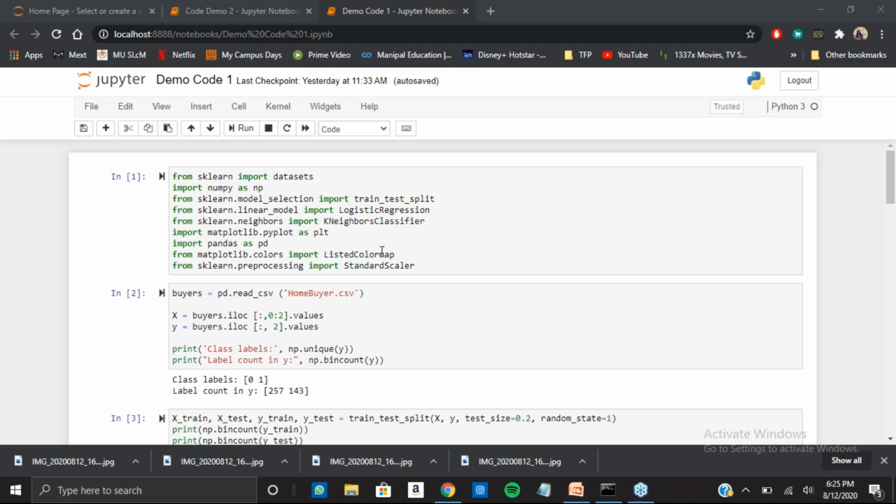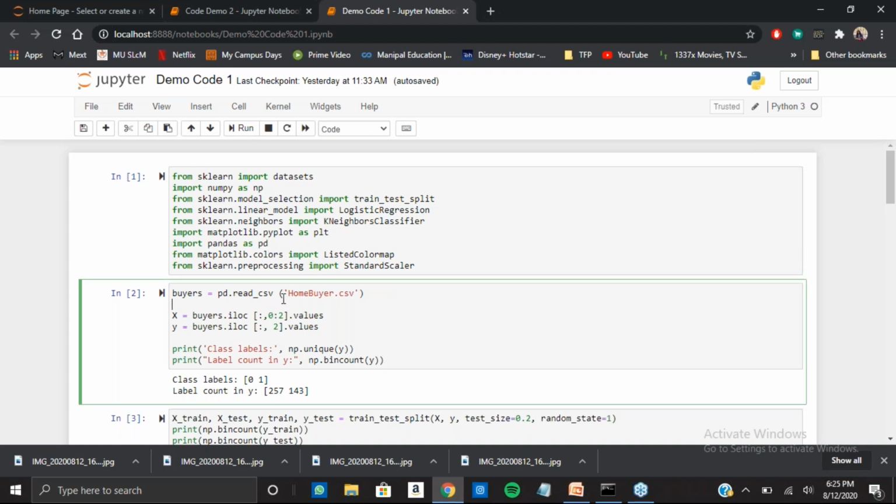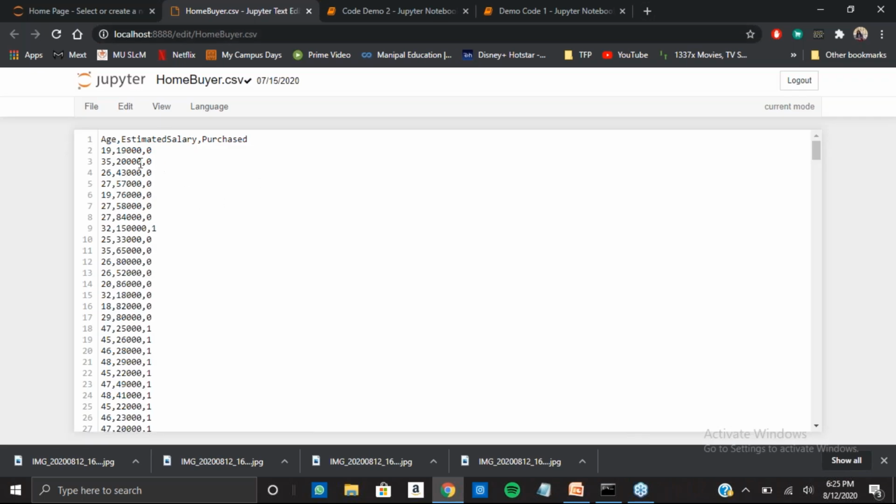So this is a code for classification. What we do is we import all the major libraries that we need to use for our data, for our model. Then here we are reading the data, home bias.csv. I'll just show you. This is our data. So we have age, estimated salary, and purchased. 0 is for not purchased and 1 is for purchased. So do we purchase a house or not? That we are predicting that.